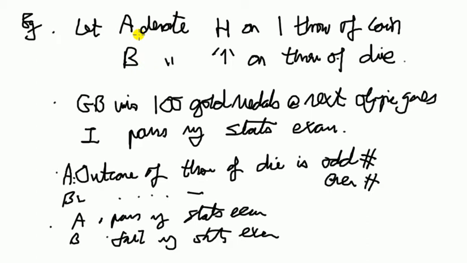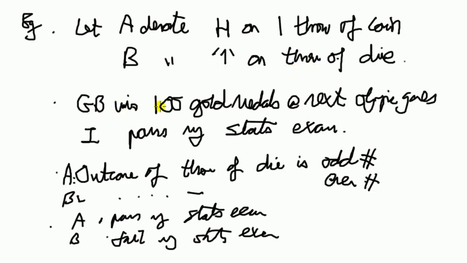Yes, because the outcome of a throw of a coin does not depend on the throw of a die. Are they mutually exclusive? Can A and B both happen? Yes, you can get a head on one throw of a coin, and you could get a 1 on the throw of a die.